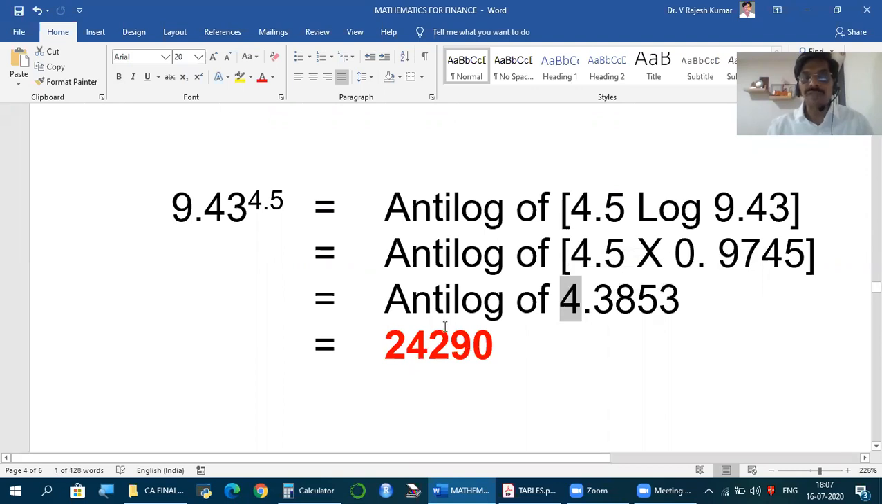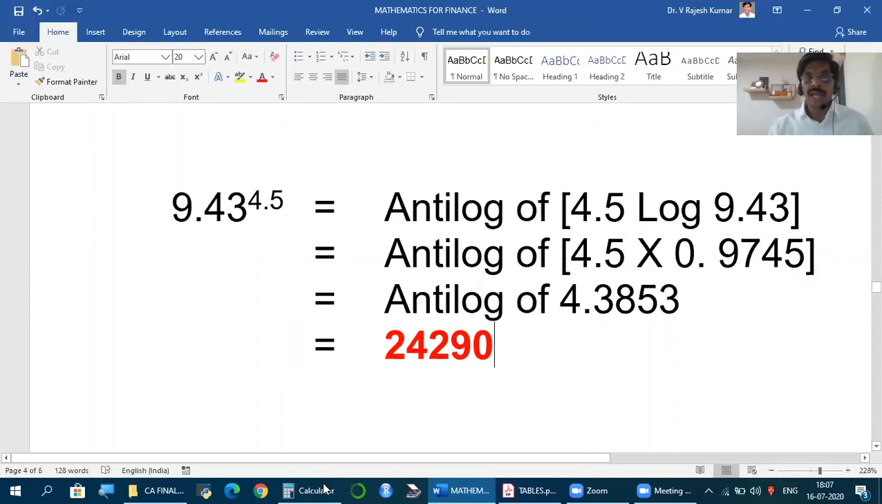But here we got only 4 digits, 2429. So for 5 digits, I take 0. So 24290. 5 digits. So 4 is the number, plus 1, 5. So after 5 digits, we should have a decimal. Here we have only 4 digits, so make it 5 digits, add 0. Now this is the answer for 9.43 to the power of 4.5. But again, it is approximate.